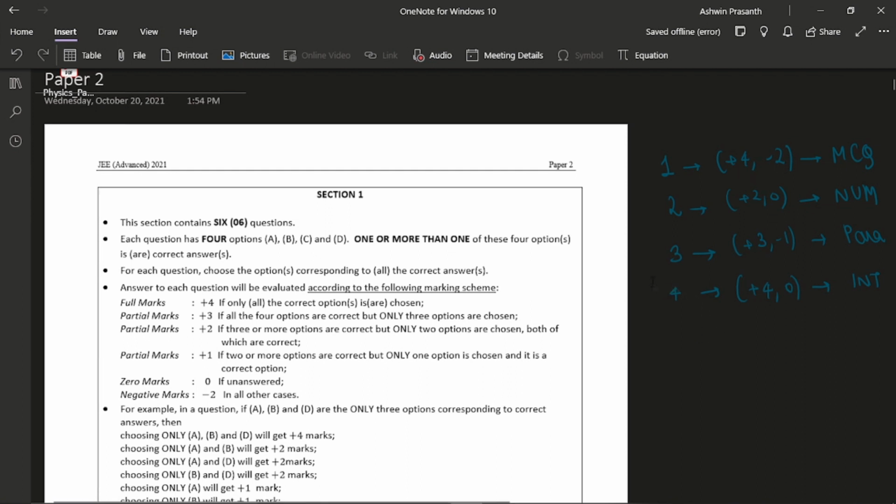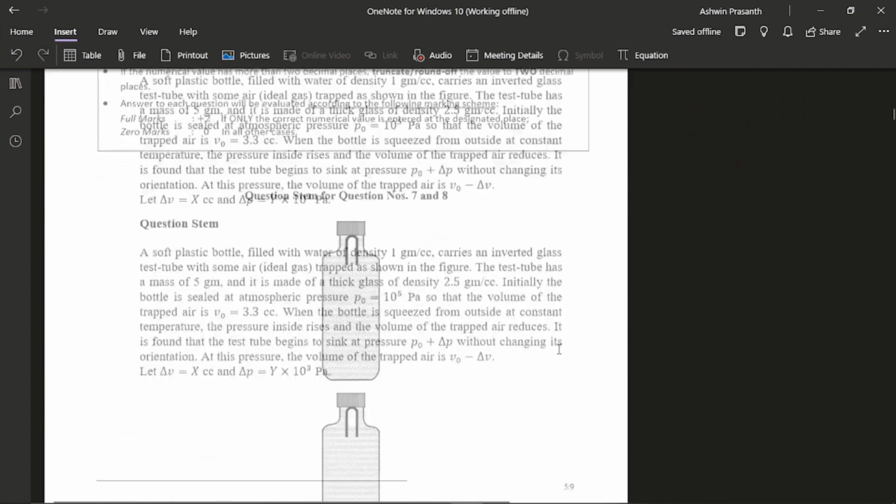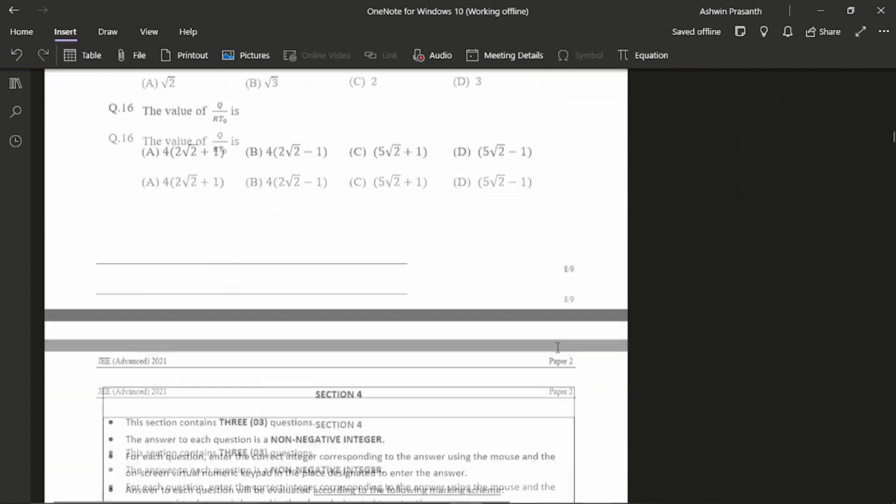Because of that, I started with section 2, then section 3, then 4 and 1. So the order was 2, 3, 4, 1. I followed the same order I told you in paper 1, but with a few modifications, which I'll tell you as I show you. For instance, first I directly went to chemistry without checking physics. So I moved to chemistry, section 2.